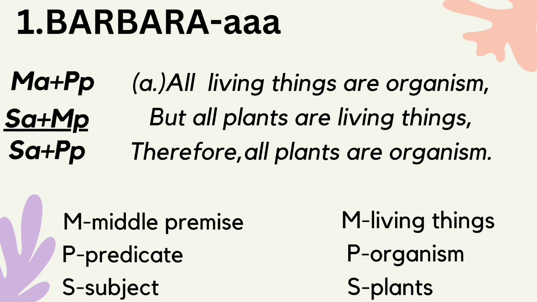So here's the example. A. All living things are organisms. So living things is the middle, organism is the predicate. But all plants are living things. So all plants is the subject, living things is the middle. Therefore, all plants are organisms. So all plants is the subject, organism is a predicate.